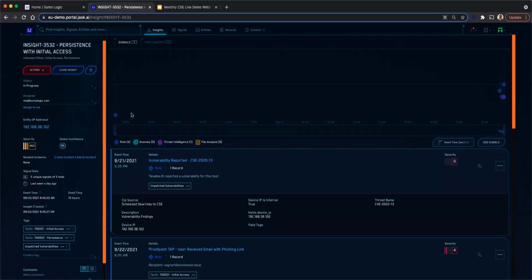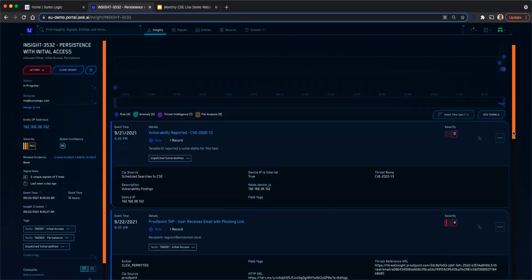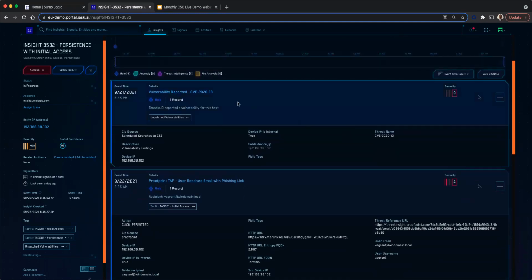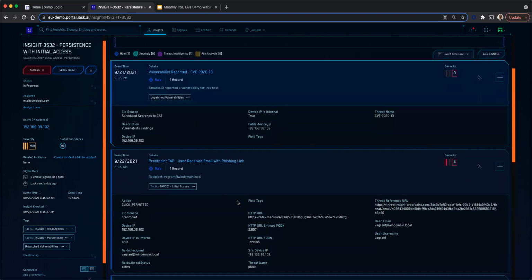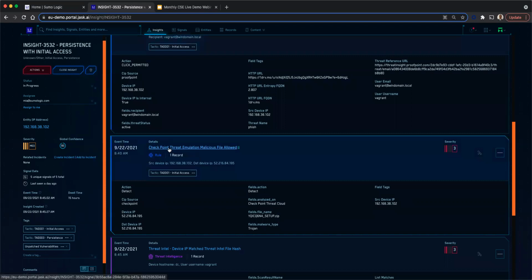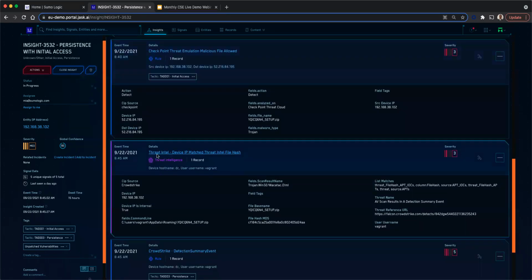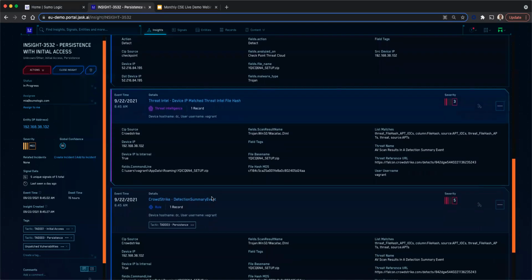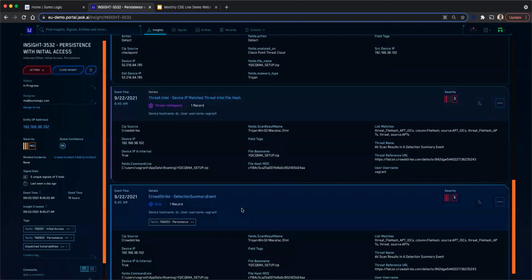Here I can see the insight details. There are totally 5 unique signals. Signal 1 is the vulnerability being reported here, and you can see the date and time of it. You can also see a Proofpoint tab which says a user received an email with a phishing link. I can see the Check Point threat emulation, then a threat intel showing a match, and finally CrowdStrike showing a detection summary event.